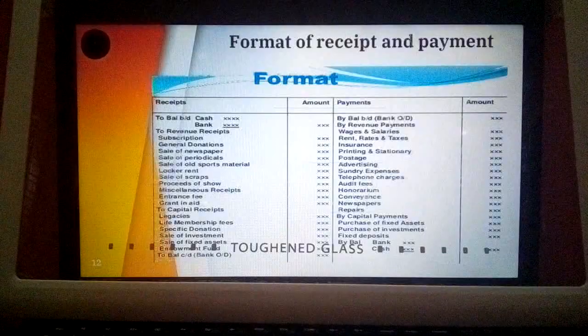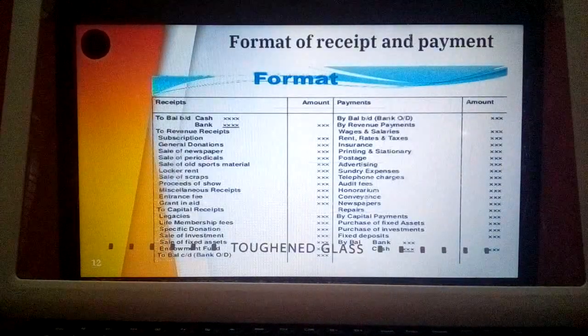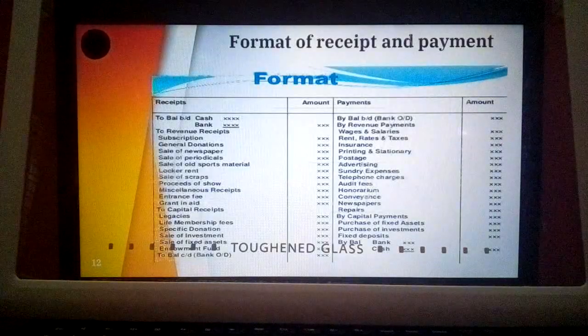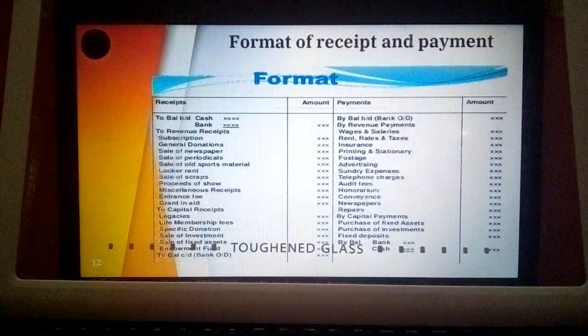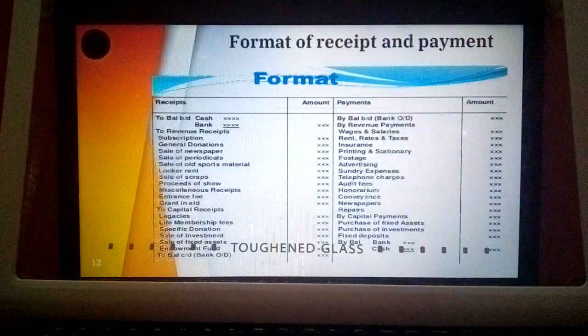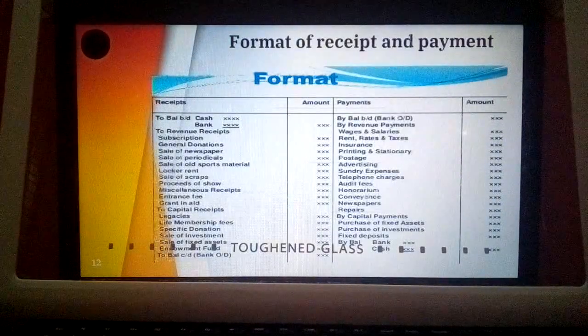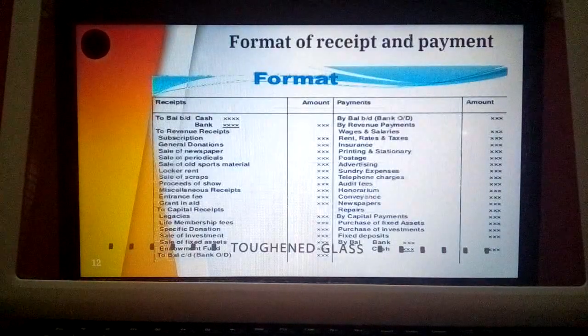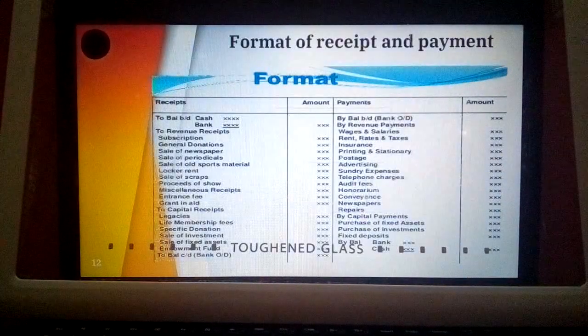Then sale of newspaper. If the organization subscribes for the newspaper, every day they are going to receive those newspapers, and there will be regular sales of old newspapers. So this one is also a receipt. Sale of periodicals, sale of old sports material. Then locker rent. What is locker rent? Locker rent means our organization is going to give benefit to its members to store their valuable stuff. For providing that particular facility, they are going to charge some money. That is called locker rent. This one is also revenue in nature.